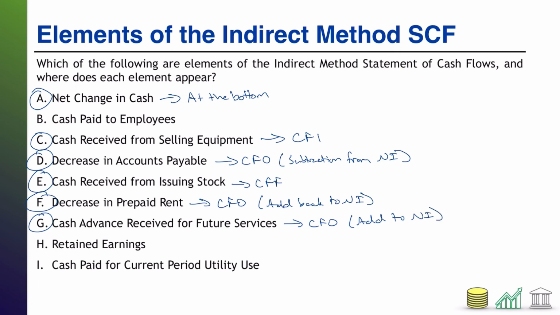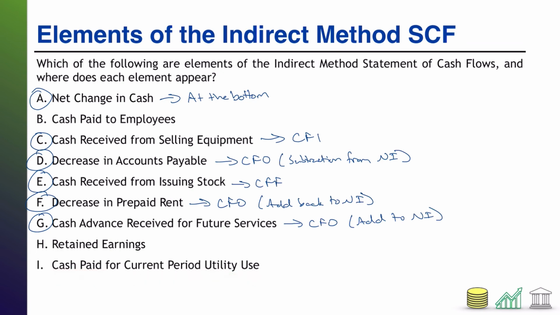H, retained earnings. Retained earnings does not appear anywhere on the statement of cash flows. That is simply a balance sheet item. And then finally, I, cash paid for current period utility use. This will also not appear on the indirect method statement of cash flows, because if you are paying cash, that means credit cash, for current period utility use, that means debit utility expense.